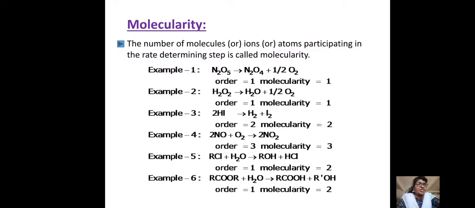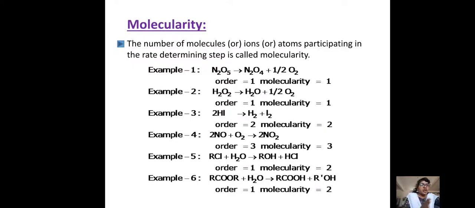See, when you observe examples number 1, 2, 3 and 4, the order is 1 and the molecularity is 1. The order is 2 and the molecularity is 2. The order is 3 and the molecularity is also 3. That is, order and molecularity are the same for many reactions. Come to the next example, RCl plus H2O.